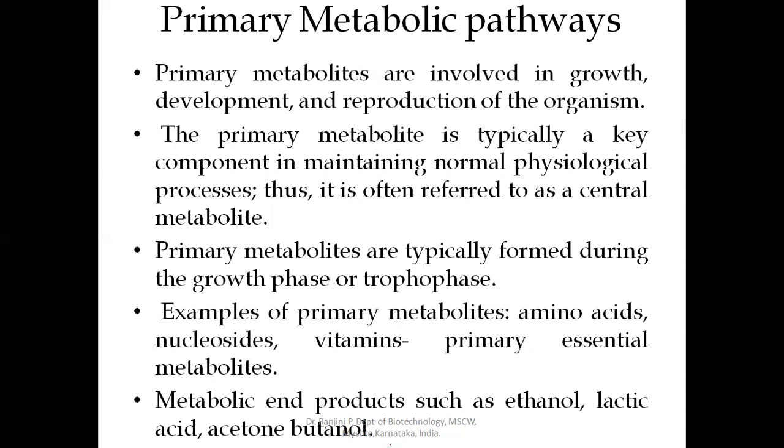So the metabolism which is involved in the production of these primary metabolites is called primary metabolic pathway or primary metabolism. Primary metabolism is also referred to as trophophase. It is characterized by balanced growth of the microorganism. It occurs when all the nutrients needed by the microorganisms are provided in the medium.